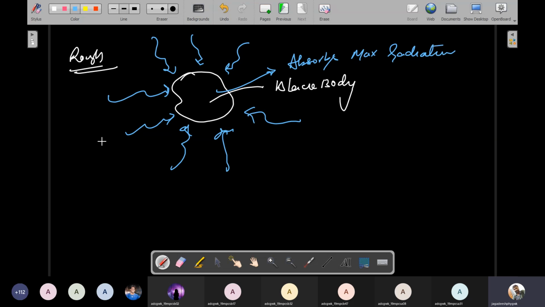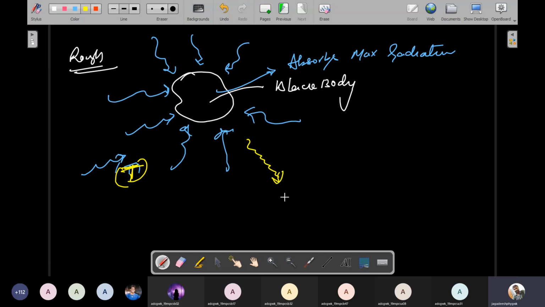Now, if you give a suitable temperature to the black body, then whatever amount of radiation it absorbed in the previous case, it will emit the entire radiation outside.